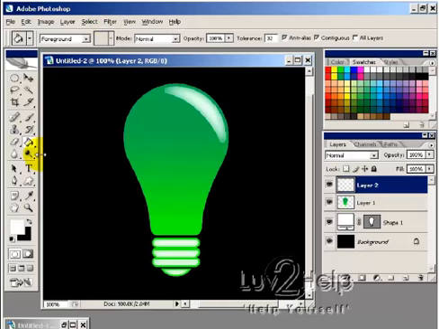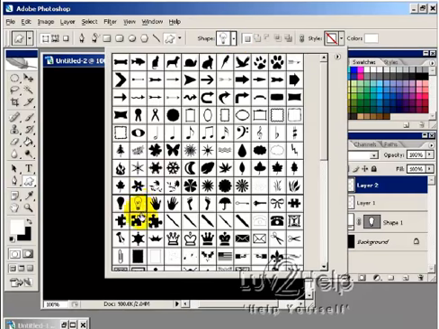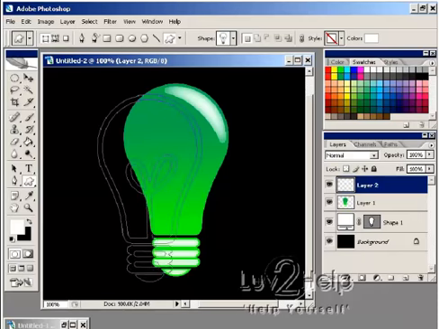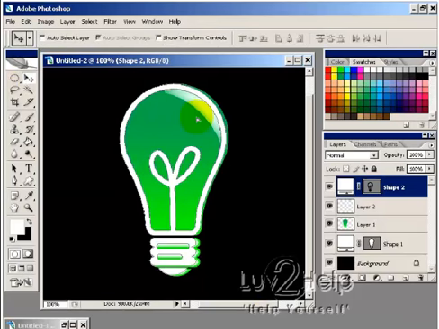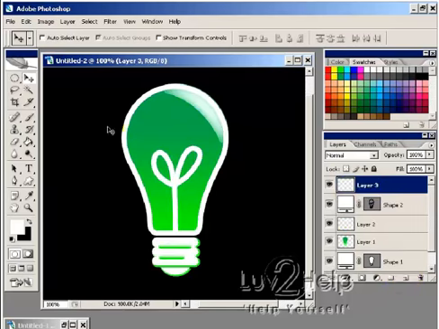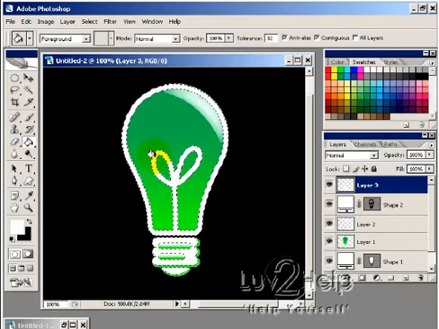and we want to add the filament of the light bulb. So we're just going to use the custom shape tool again, and this time we're going to select the other light bulb shape, and then whilst holding shift, draw out a light bulb, and then position that over the light bulb. As long as you got it roughly the right size, that's okay. And then we're going to create a new layer using our paint bucket tool. We're going to hold control, click on the shape layer first, then fill the shape with white, then hide or delete that layer, and then deselect our option here.